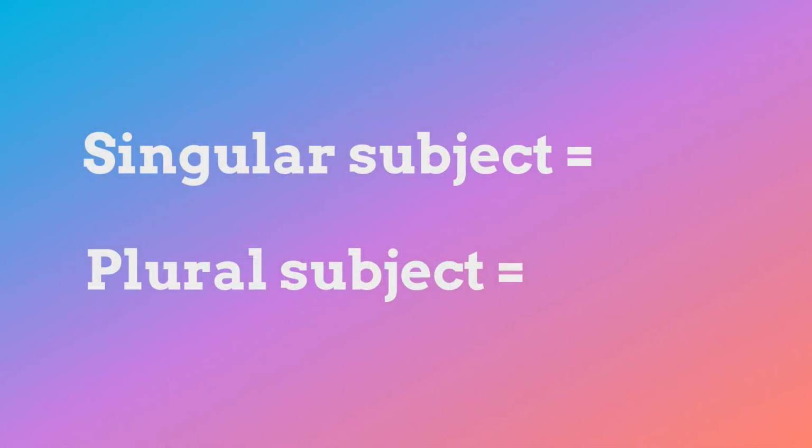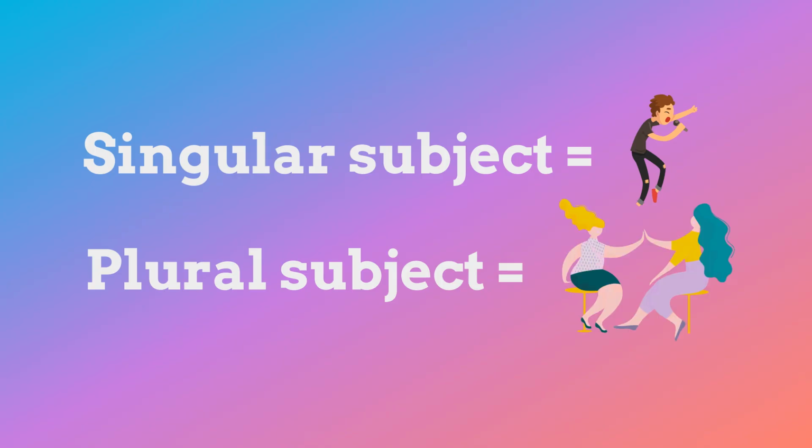If the subject is singular, it is referring to one subject. Johnny is a singular subject. He is one person. If the subject is plural, it is referring to two or more subjects. The girls are a plural subject.